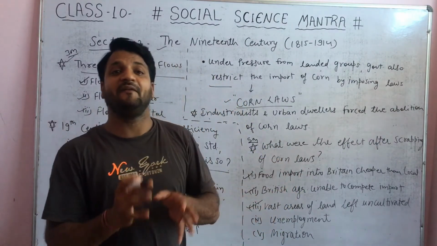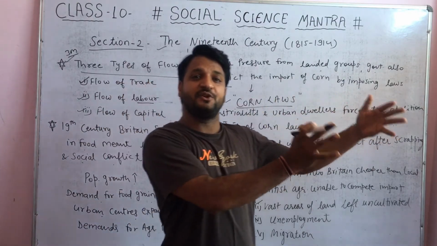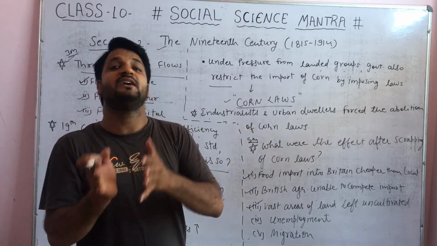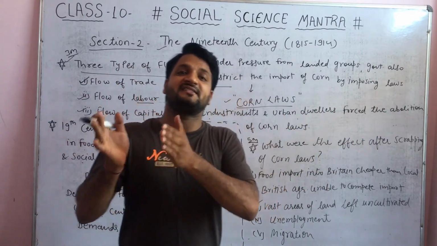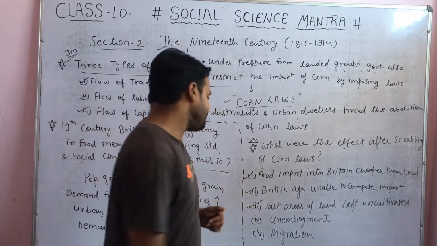Vast areas of land were left uncultivated. Vast areas of land which used to grow corn earlier were now left uncultivated, because people were more interested in importing corn as it was available at a cheaper rate.